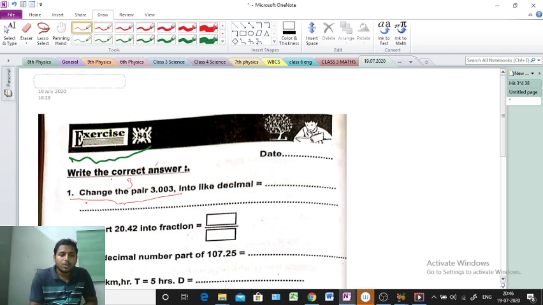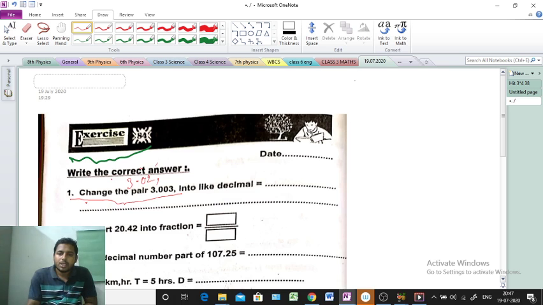Here suppose 3.02, this one number, and 3.003. Now convert into like decimals. Now we can do it, but only one number was given in the question; that is a printing mistake only. Okay, don't worry, no problem, everyone. Just correct the question: 3.02 and another one 3.003. So into like decimals, how to do this one?